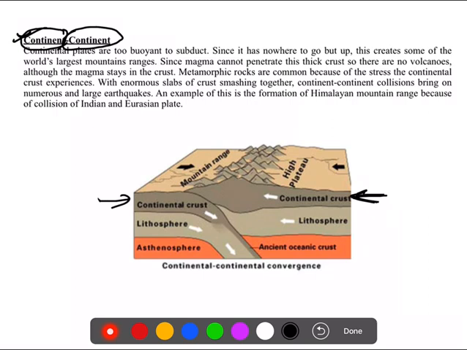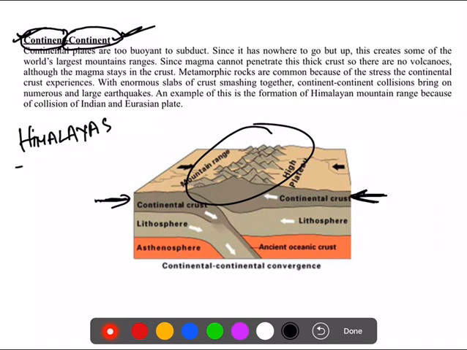This is relevant when two continental plates collide. For example, the Himalayas were formed when the Indian plate collided with the Eurasian plate.